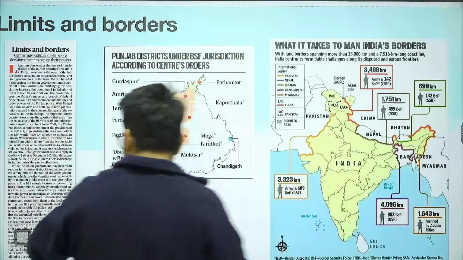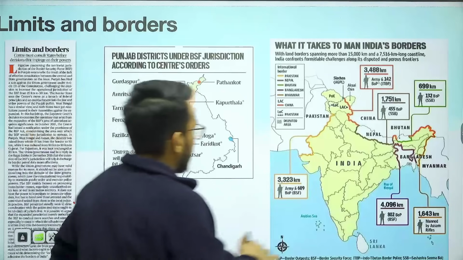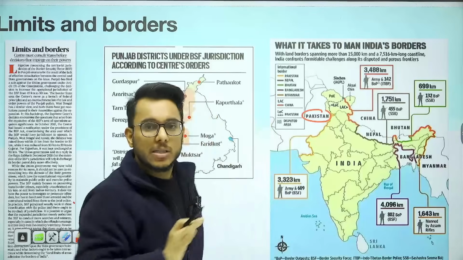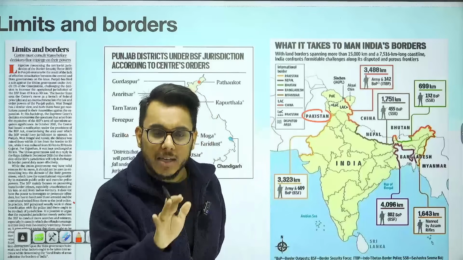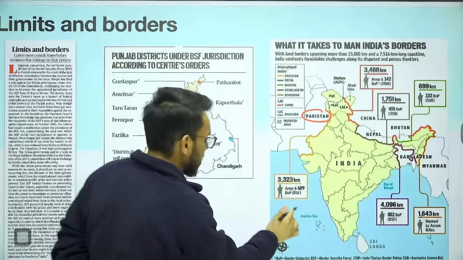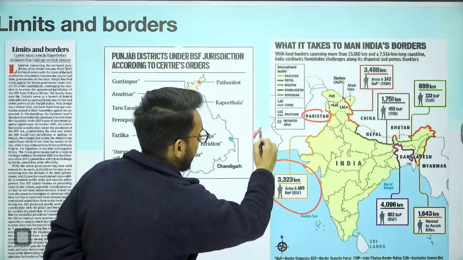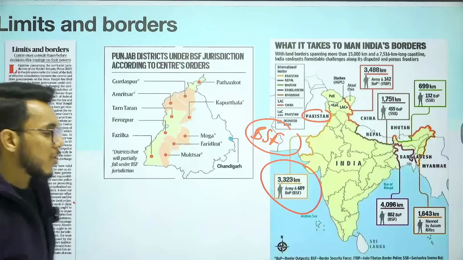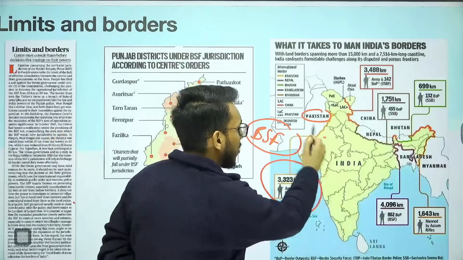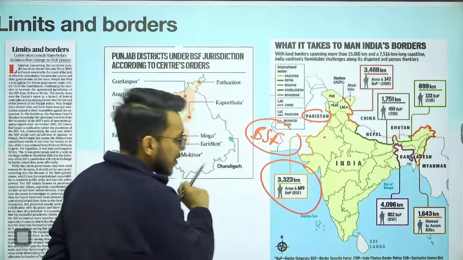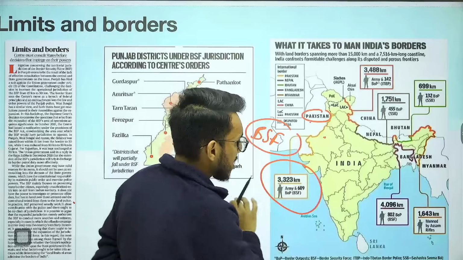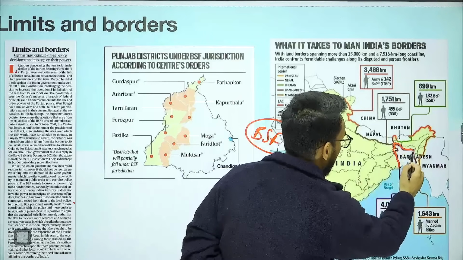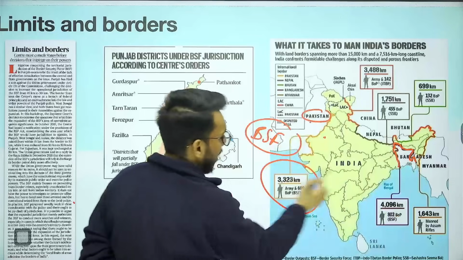Basically, here if you look carefully, we have the Pakistan border. Whose responsibility is it to guard the India-Pakistan border? It is the responsibility of BSF, Border Security Force. So the Border Security Force protects India's boundary with Pakistan. Then, guys, BSF also has the responsibility to man the India-Bangladesh border. So the India-Bangladesh border is also manned by the BSF.